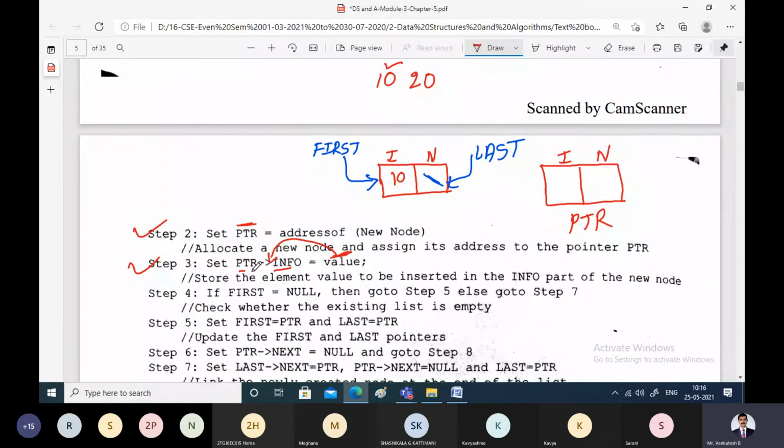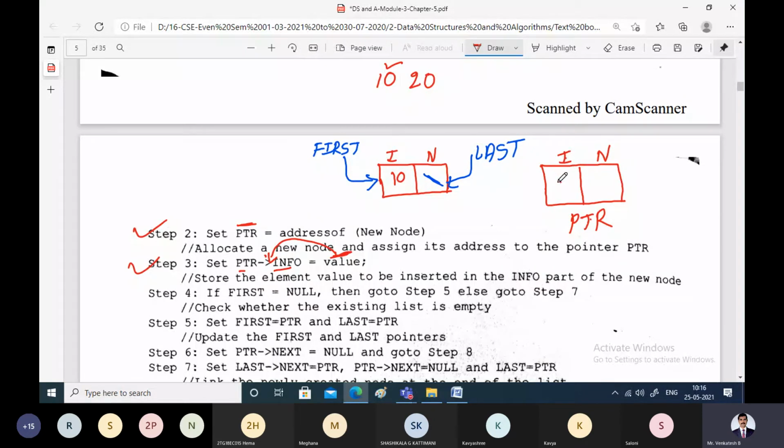PTR contains two fields, the information field and the next field. The information field will contain the actual data, and the next field will contain the pointer to the next node. Among these two, we store the value in the information part. So PTR pointer info gets 20, and we have stored 20 there.